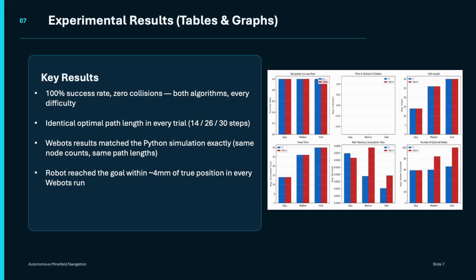So that's a very consistent result, and it tells us that our findings aren't just because of a simplified model, but they also hold up when an actually physically simulated robot with real sensors in a real closed loop has to execute the plan in a real world environment. So just to summarize this slide, both algorithms are equally safe, equally reliable, and produce equally good paths. So what we get into next is about how much work each algorithm has to do to get there.